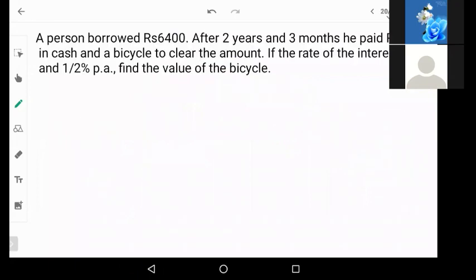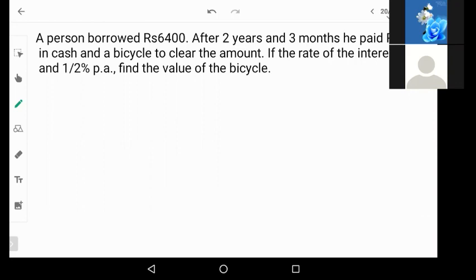Now, one last question for today. A person borrowed rupees 6,400. After 2 years and 3 months, he paid 6,000 in cash and a bicycle to clear the amount. If the rate of interest was 3.5%, find the value of the bicycle.